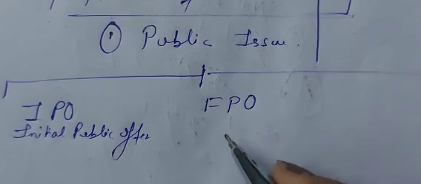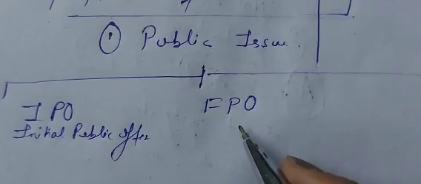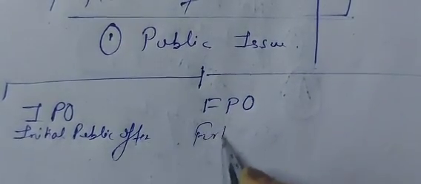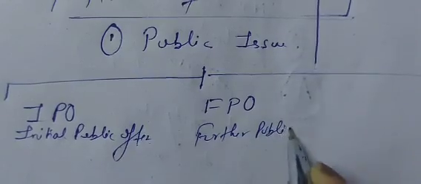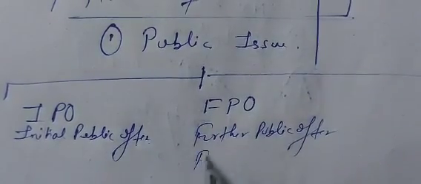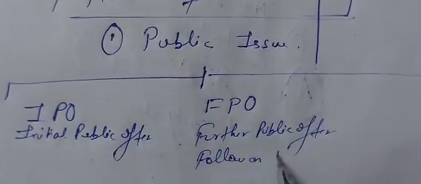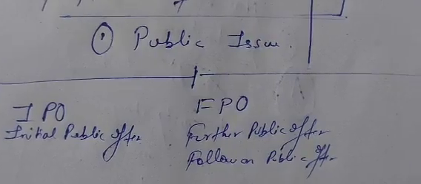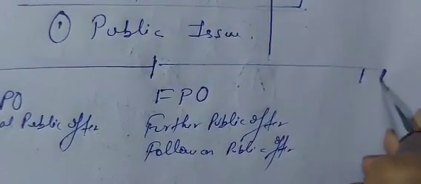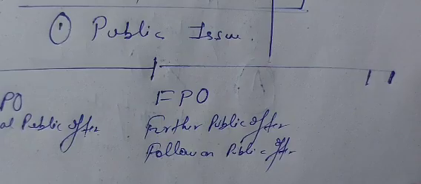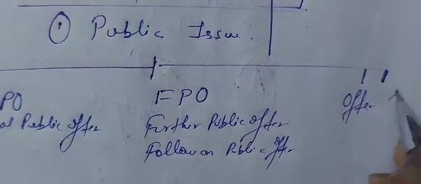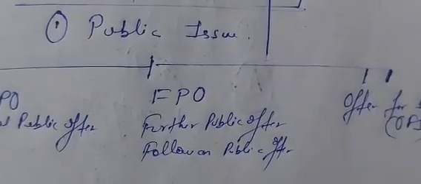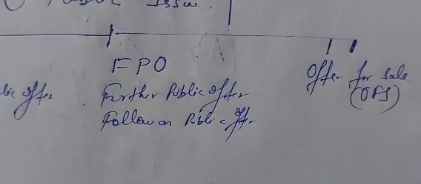FPO. We can call this further public offer or follow-on public offer. And the third one is what? It is called offer for sale. OFS, offer for sale.